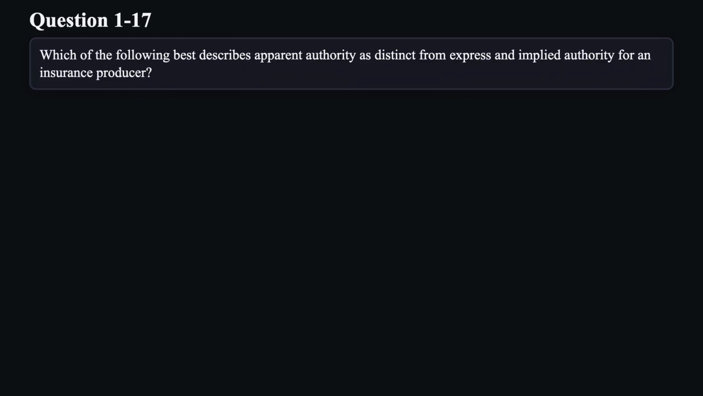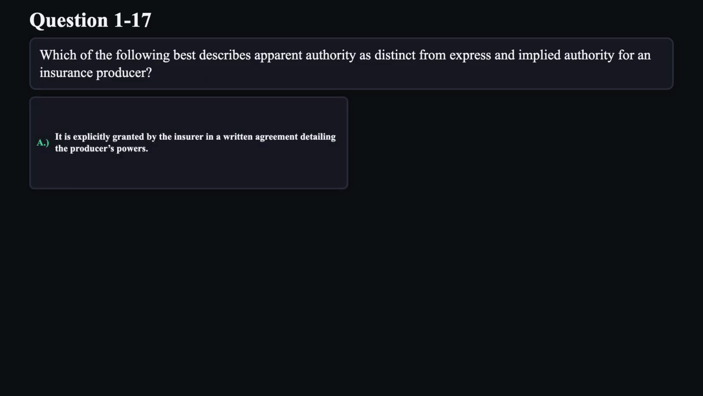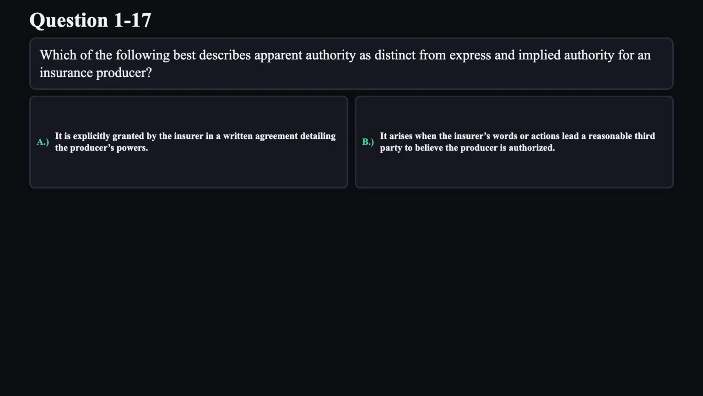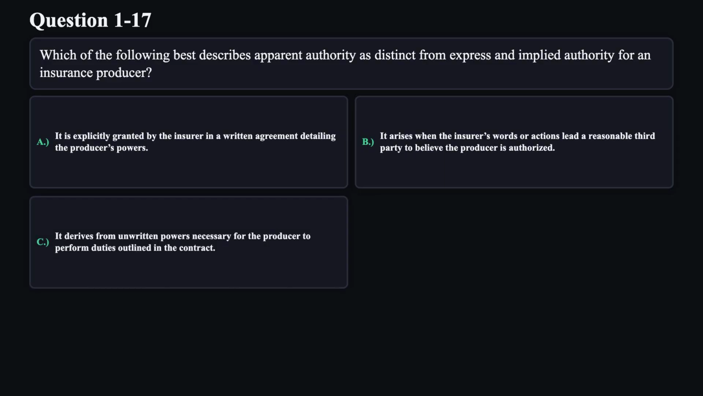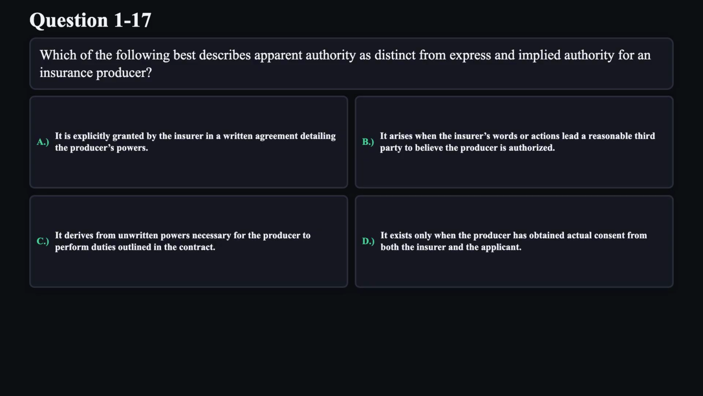Question 17. Which of the following best describes apparent authority as distinct from express and implied authority for an insurance producer? A. It is explicitly granted by the insurer in a written agreement detailing the producer's powers. B. It arises when the insurer's words or actions lead a reasonable third party to believe the producer is authorized. C. It derives from unwritten powers necessary for the producer to perform duties outlined in the contract. D. It exists only when the producer has obtained actual consent from both the insurer and the applicant.